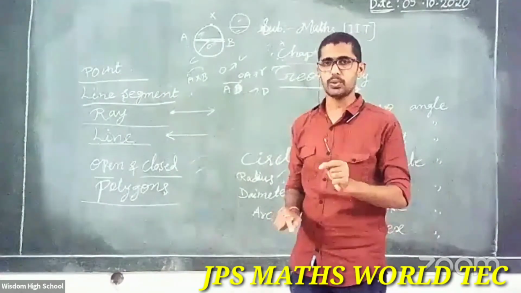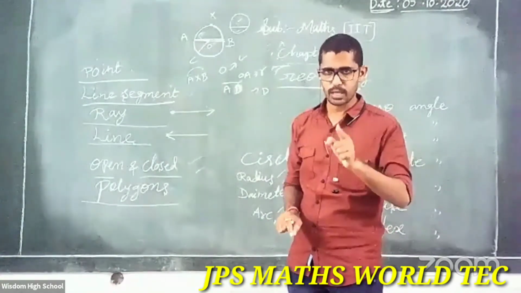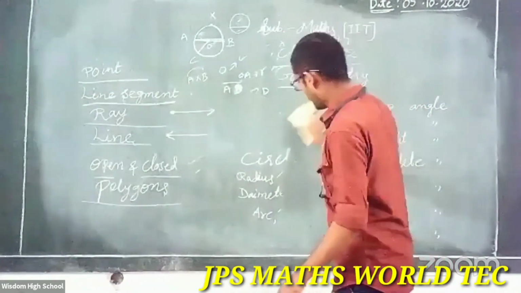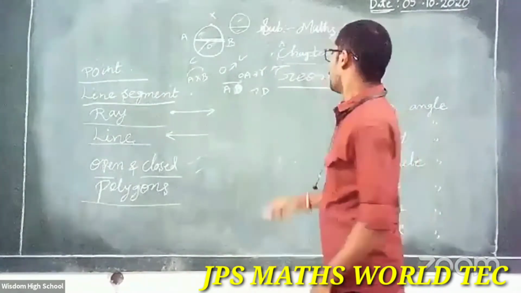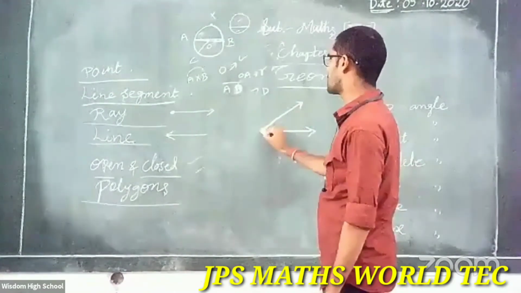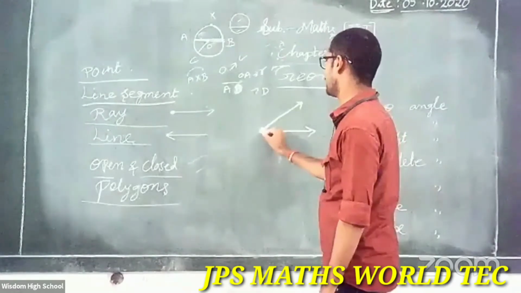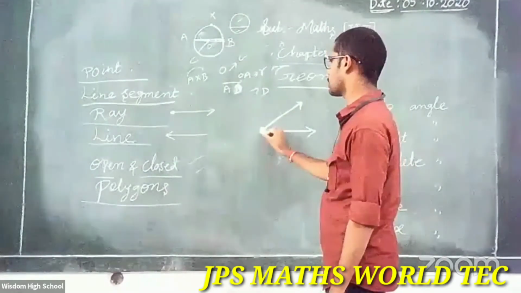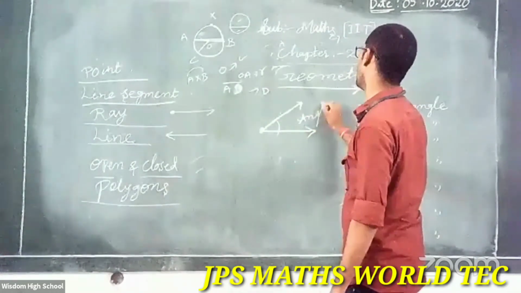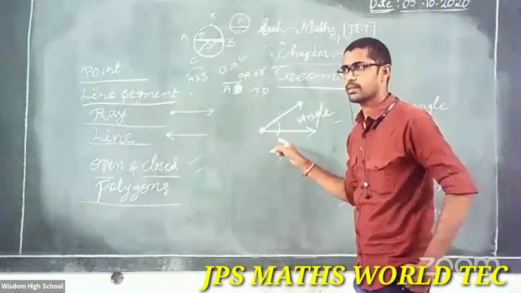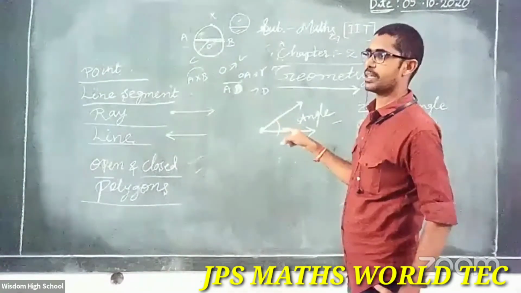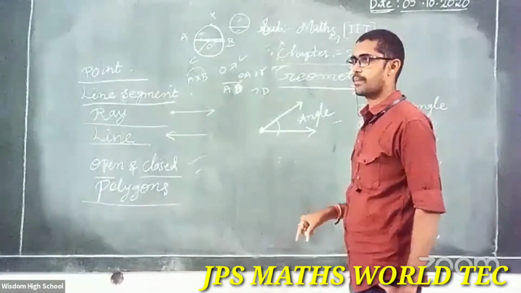Right? Let's go to angles. Any problem? Are you ready? What is an angle? First of all, an angle is two rays joining at a common end point. Observe. Here one ray, here another ray. These two rays are joining at one common point. This is called an angle. Clear about this?